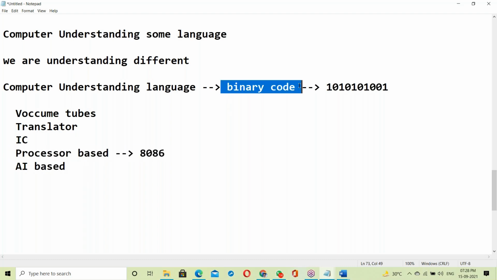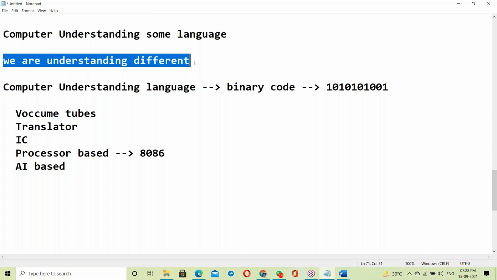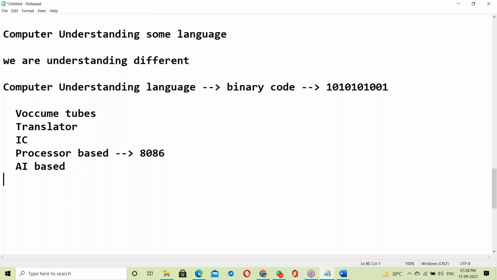The current generation is processor based, 8086, and its language is binary codes. It's a processor based language, the computer understandable language. Next, we are understanding some other language, the user understandable language.